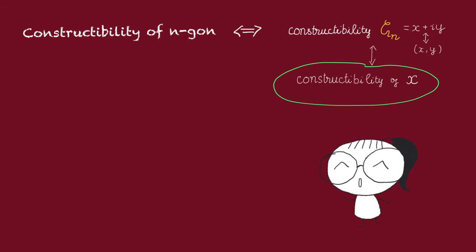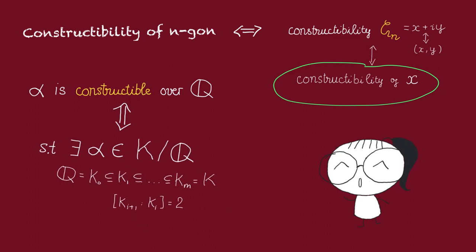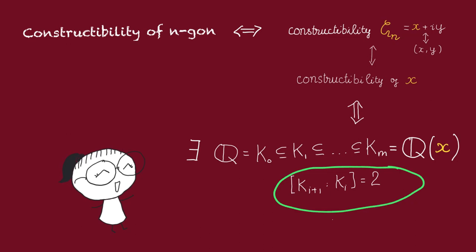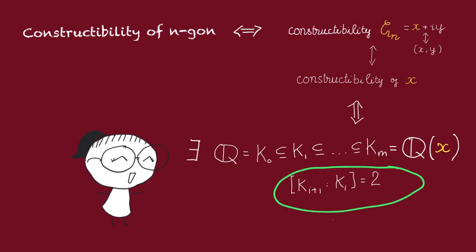To that end, let's recall the algebraic condition for a number to be constructible. Remember that alpha is constructible if and only if it lies in some field extension K of Q, for which there exists a chain of quadratic extensions. From our previous discussion, we then see that the regular n-gon is constructible if and only if the real part of the nth root of unity has a chain of quadratic subextensions.